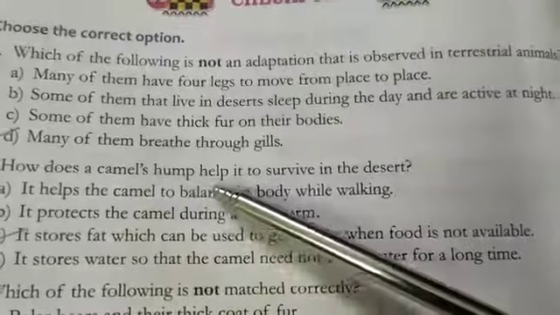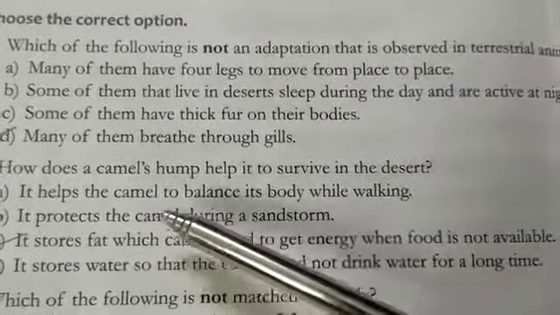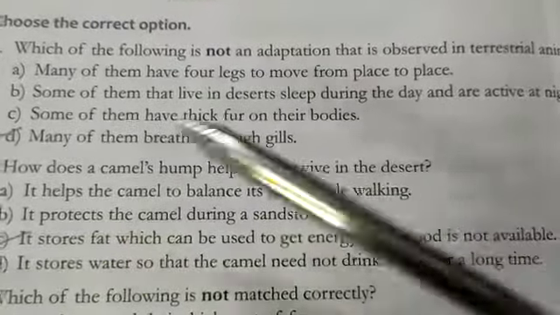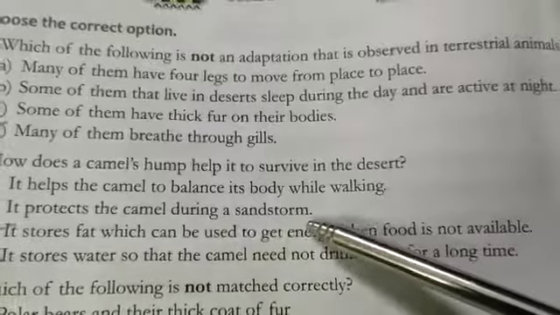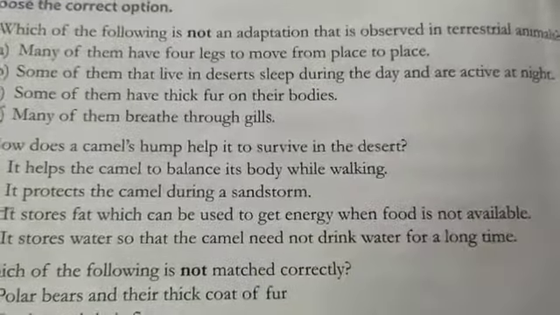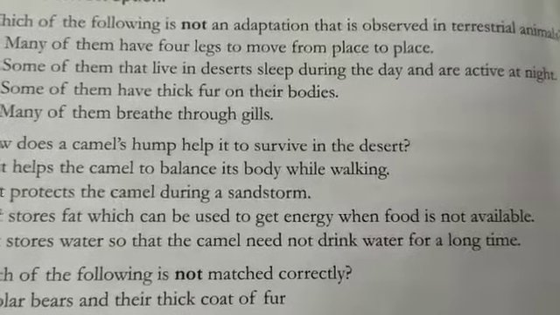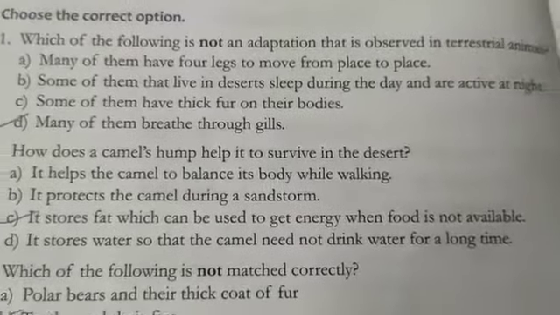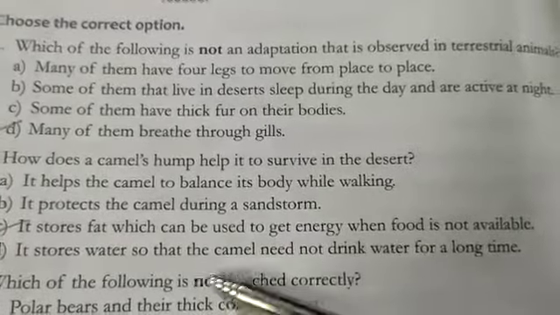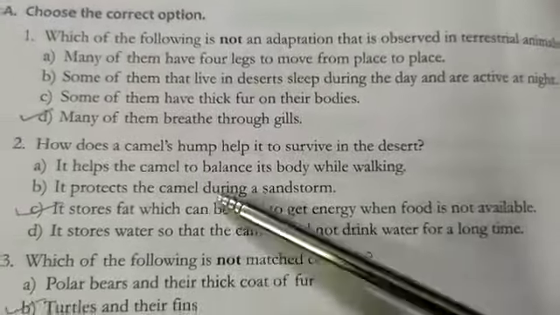Number 2. How does a camel's hump help it to survive in the desert? You remember, camel's hump stores fat. It helps the camel to balance its body while walking. No. It protects the camel during a sandstorm. No. It stores fat which can be used to get energy when food is not available. That is why the camel can stay without food for months in the desert, because it has a hump on its back and the hump stores fat. It stores water so that the camel need not drink water for a long time. No, option C is the correct option.